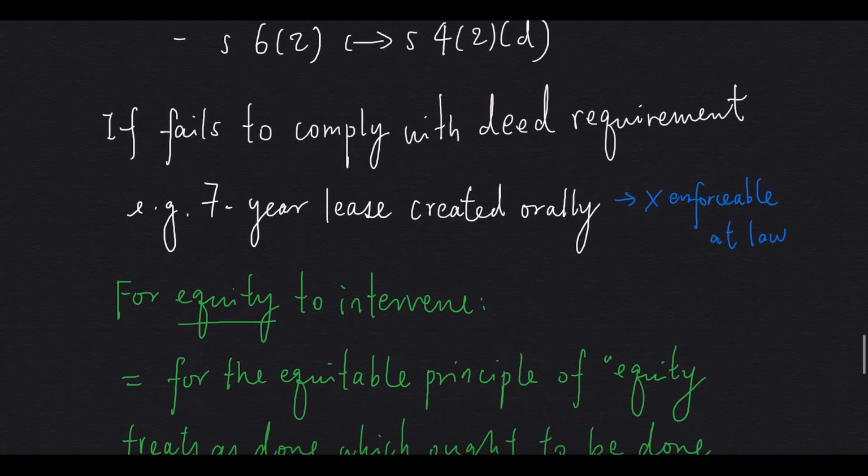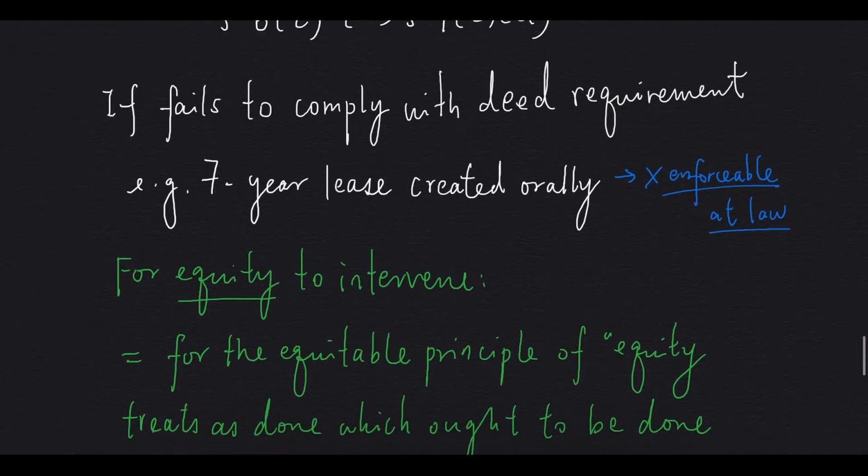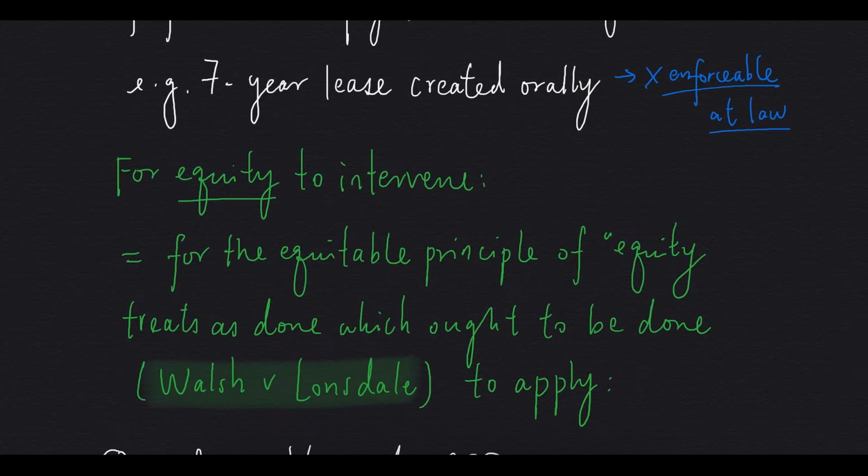What if we fail to comply with the deed requirement? Let's say we have a 7-year lease that is created orally. It is not enforceable by common law, but what about in equity? For equity to intervene, meaning that we want the equitable principle of equity treats as done which ought to be done to apply, as in the case of Walsh and Lonsdale, we need to satisfy two requirements.